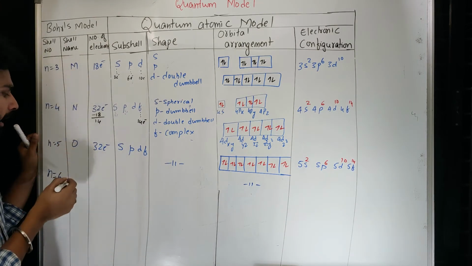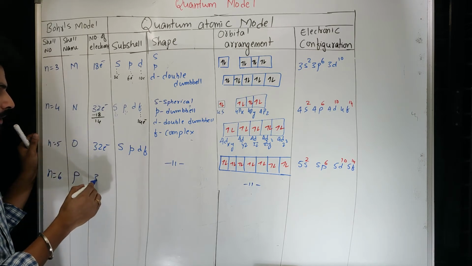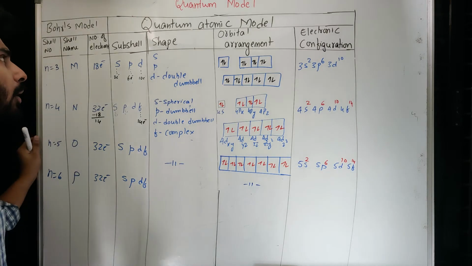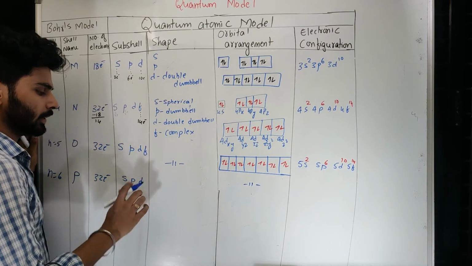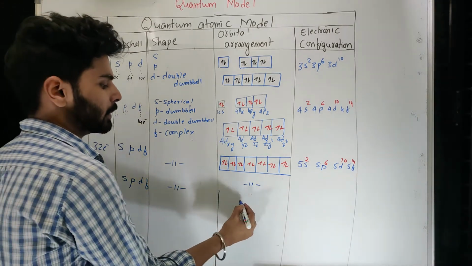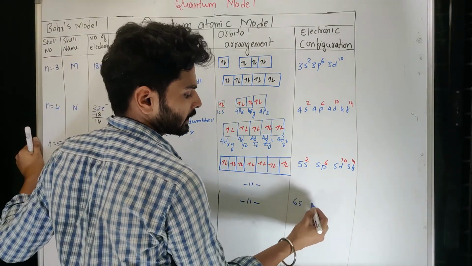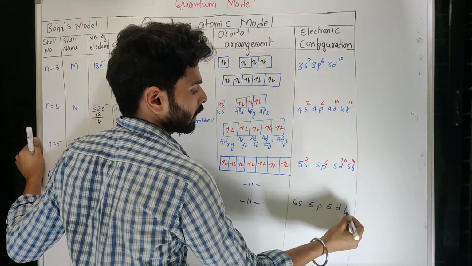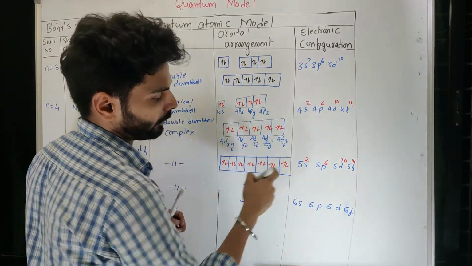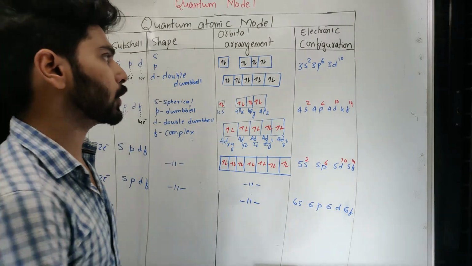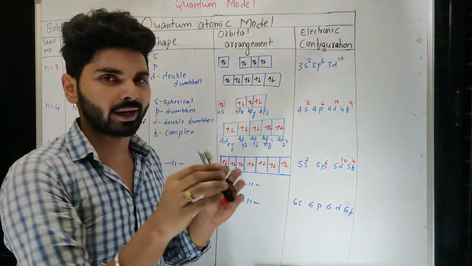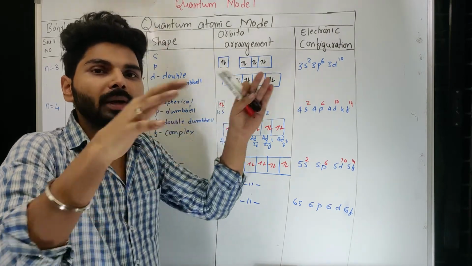Like if you go to n equal to 6, K, L, M, N, O, P, this will remain 32 electrons. If it remains 32, then the number of subshells will remain the same. So S, P, D, F, and their shapes and arrangement will remain the same, but this will become 6S, 6P, 6D and 6F. Now if you ask me how these are different in terms of size, if I talk about 3S, definitely it is spherical, but when I compare that with 4S, the shape will remain the same but of bigger size.